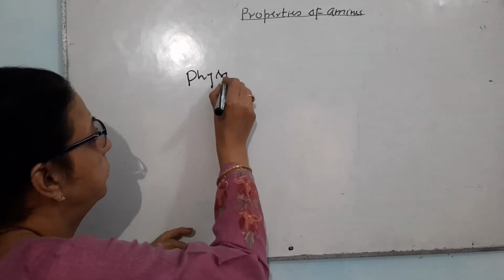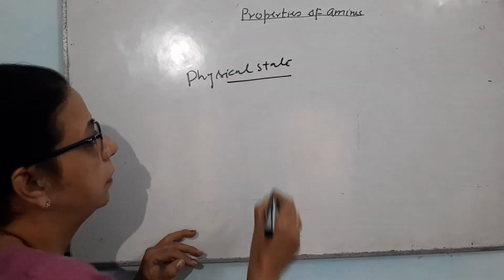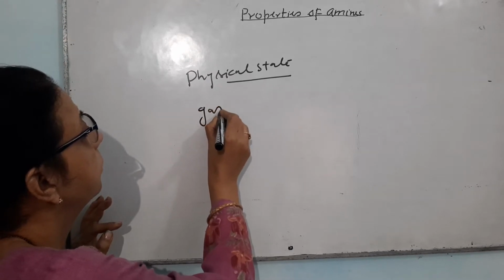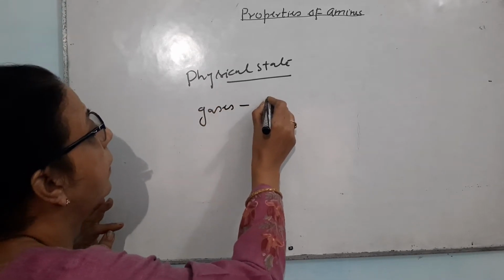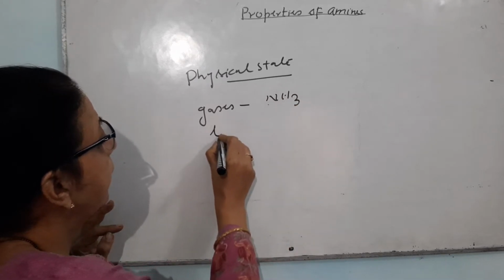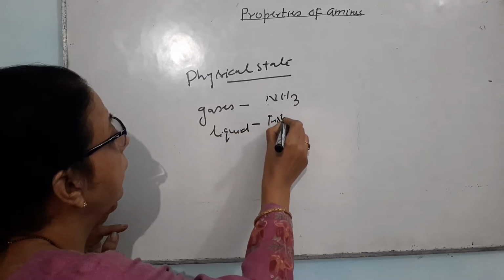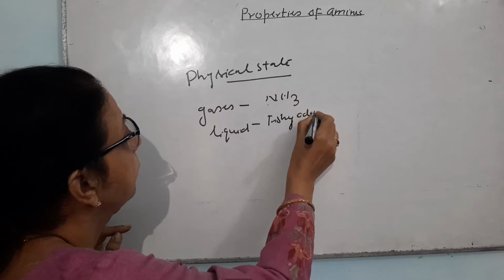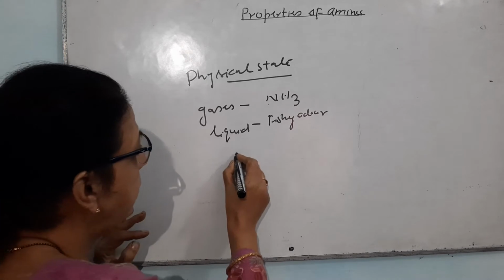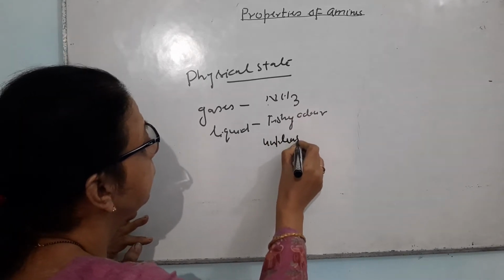Physical state. The first three members of amines are gases, having a smell like ammonia. The next three members are liquid. These are having fishy odor. The rest of the members are solid and these are having unpleasant odor.